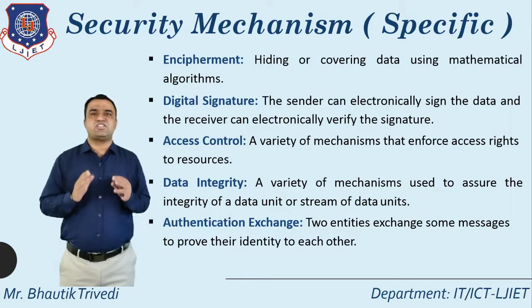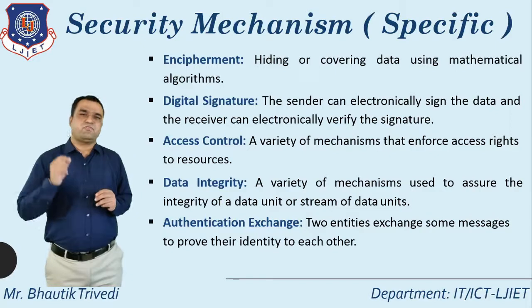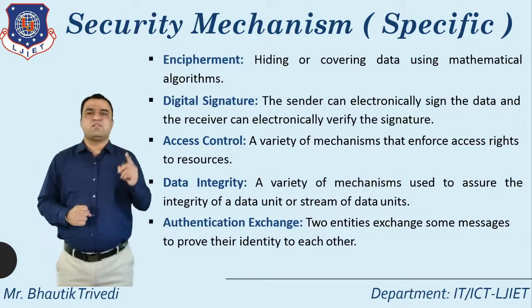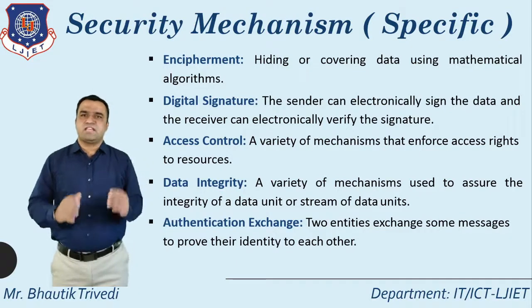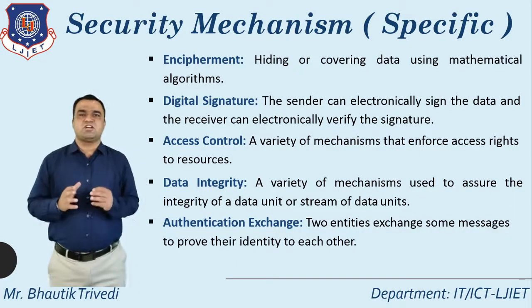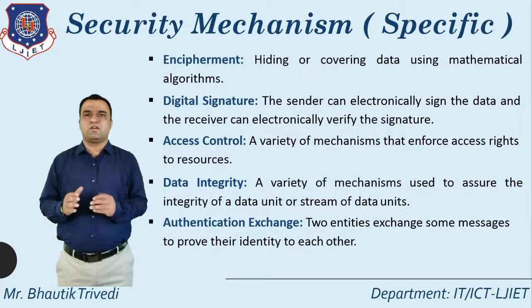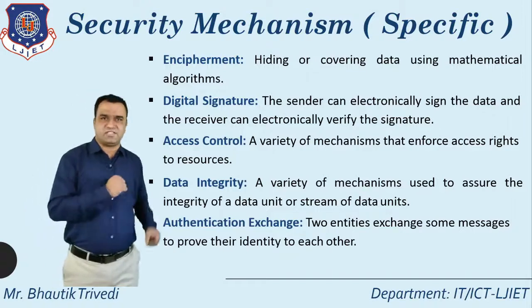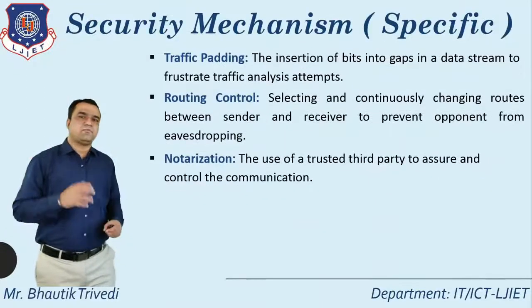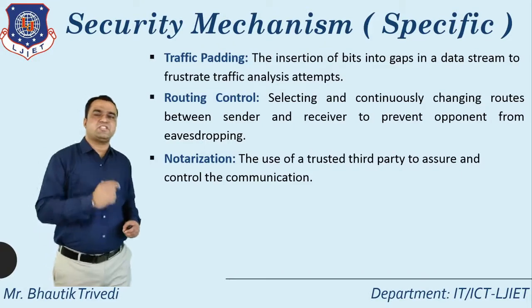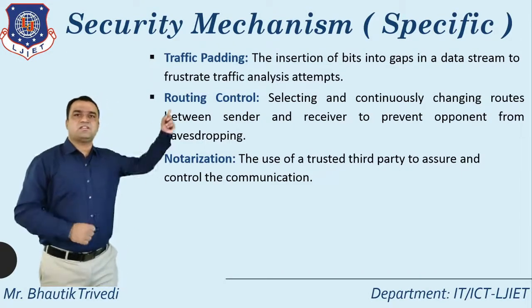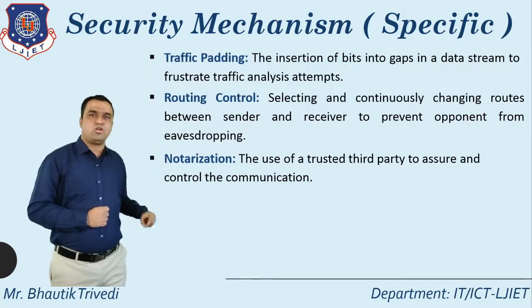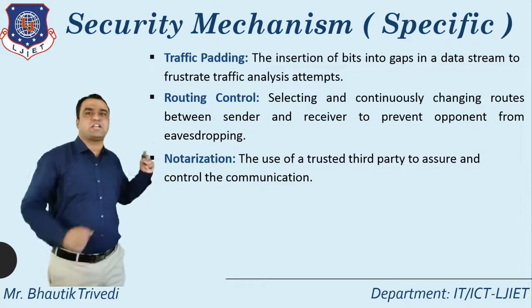So up to this, you know five specific security mechanisms. Again I repeat the names; you must remember them. First is encipherment. Second is digital signature. Third is access control. Fourth is data integrity. And fifth is authentication exchange. After that, another three important specific security mechanisms: one is known as traffic padding, then routing control, and another one is notarization.